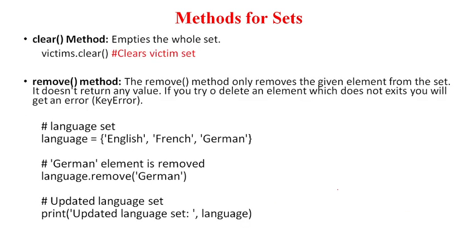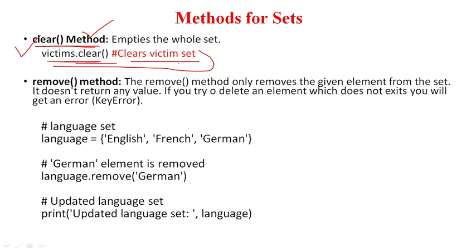Next method is called the clear method. So this method is basically used to make any set empty. So suppose you have a set and you want to delete all the elements of the set, then you can simply call the clear function on that set. It will clear the set. Okay, so no element will remain in that set.